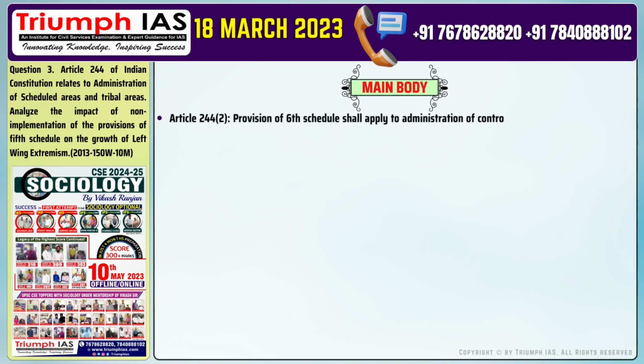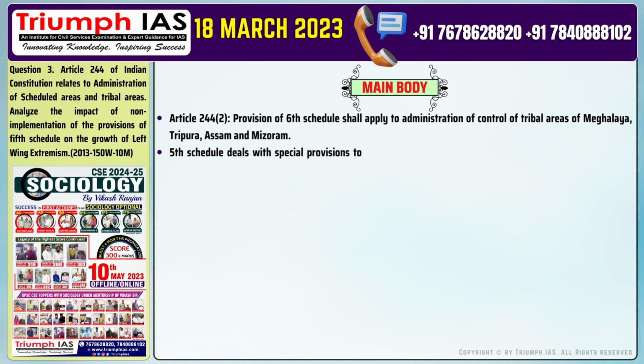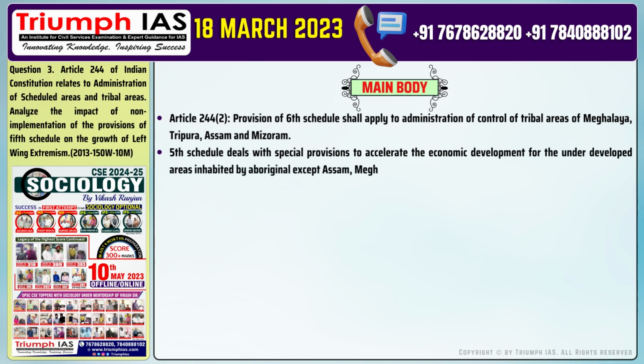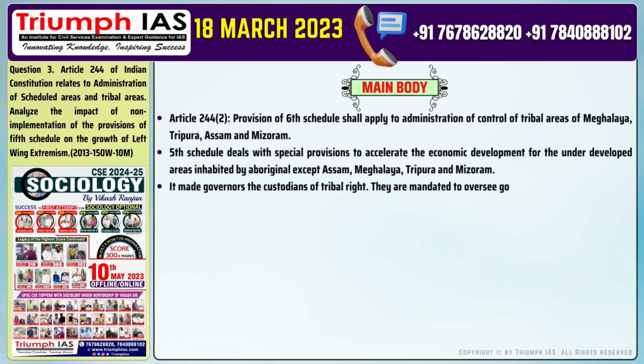Under Article 244(2), provisions of the 6th Schedule shall apply to administration of tribal areas of Meghalaya, Tripura, Assam and Mizoram. Number 2. The 5th Schedule deals with special provisions to accelerate the economic development of the underdeveloped areas inhabited by aboriginals, except Assam, Meghalaya, Tripura and Mizoram. Number 3. It made governors the custodians of tribal rights.